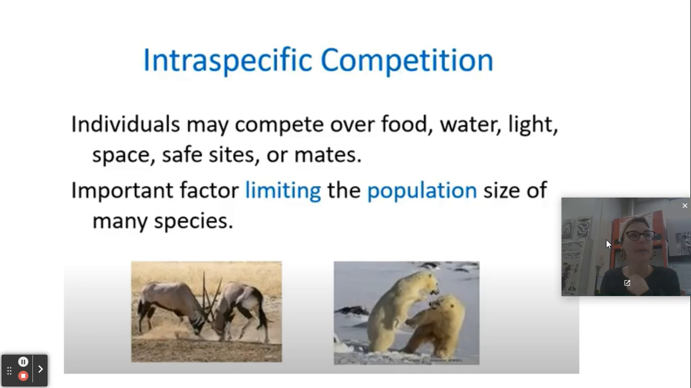So let's take a look at intra-specific competition in a little bit more detail. Again, this is the same species competing with one another. This is important because it's an important factor in limiting the population size of a species. You can't have an unlimited population size in one area. A great example, polar bears, these are large, fierce predators, and they need a lot of food. So you can't have 5,000 polar bears in one small ecosystem. They're going to be competing with each other for the limited amount of resources.